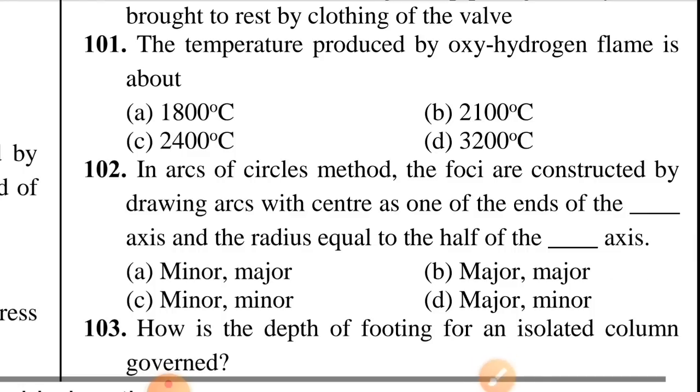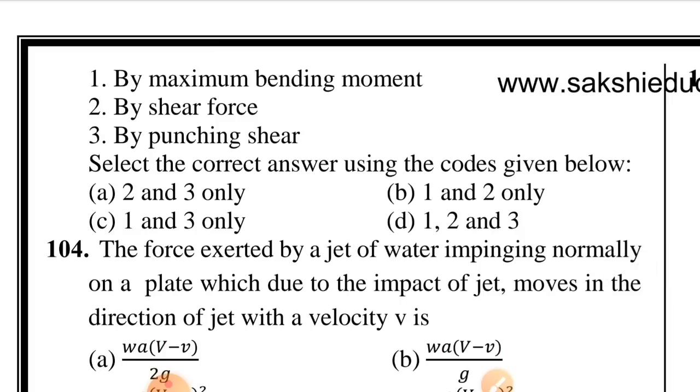Question number 103. How is the depth of the footing for an isolated column governed? 1. By maximum bending moment, 2. By shear force, 3. By punching shear. Select the correct answer using the codes given below. Option A is correct, 2 and 3 only, by shear force, by punching shear.